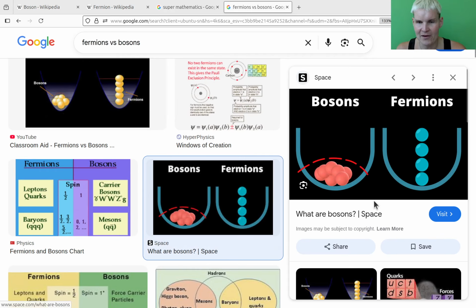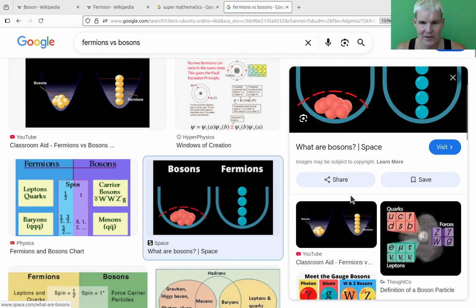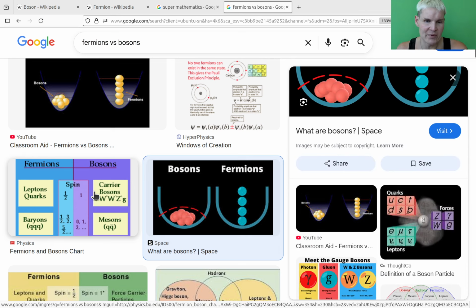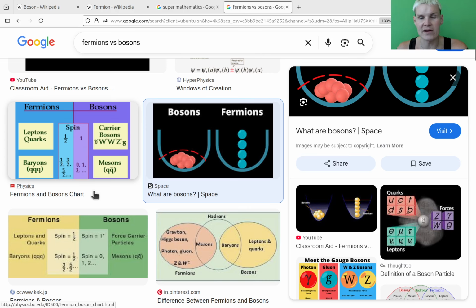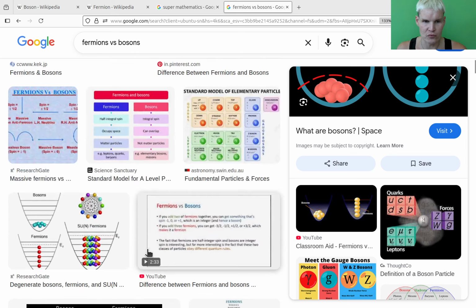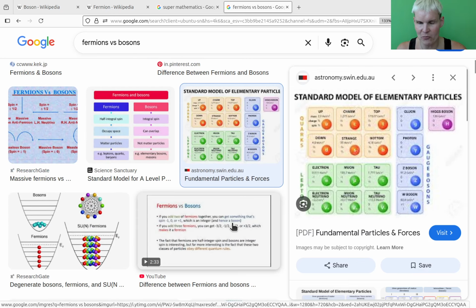They do some, I have no idea what that is. They do some kind of different type of behavior, but they kind of fit in the same theory, and this is where people developed this idea of super mathematics. Standard model of elementary physics. By the way, whenever we can't explain something, we invent a new elementary particle, I guess. So there are quite a few.